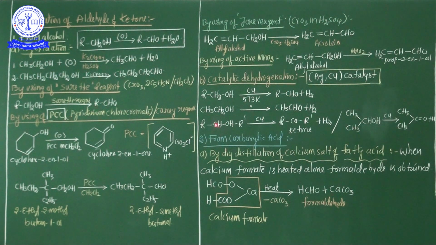And this one, secondary alcohol, 2 degree alcohol. The secondary alcohol undergoes catalytic dehydrogenation with the help of copper, and ketone is formed. This is the ketone, RCOR', additionally H2. So this is a general representation equation. This is the example.